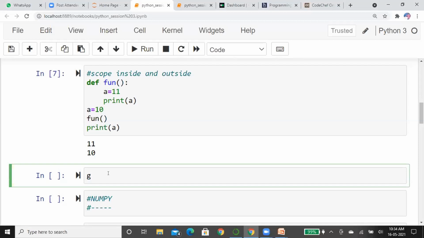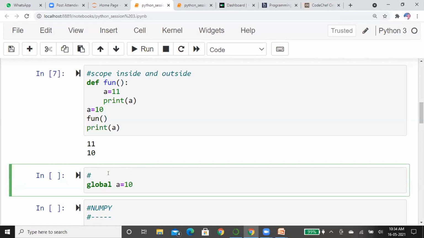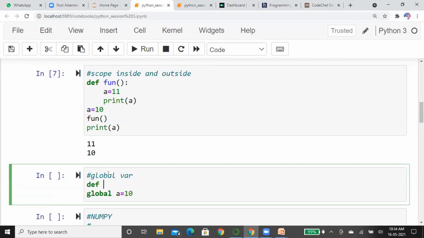Suppose global a is equal to 10. I am going to create the global variable. Now I am creating a function.